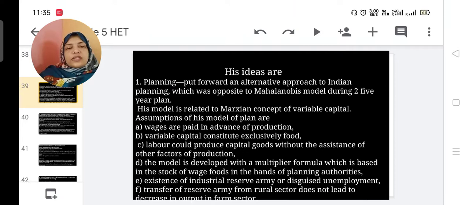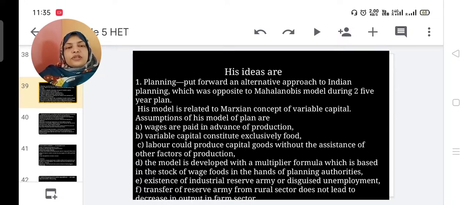Then next, the model is developed with the multiplier formula, which is based on the stock of wage food in the hands of planning authorities. Next, existence of industrial reserve army or disguised unemployment. Reserve army was a concept of Marx, unemployed people.